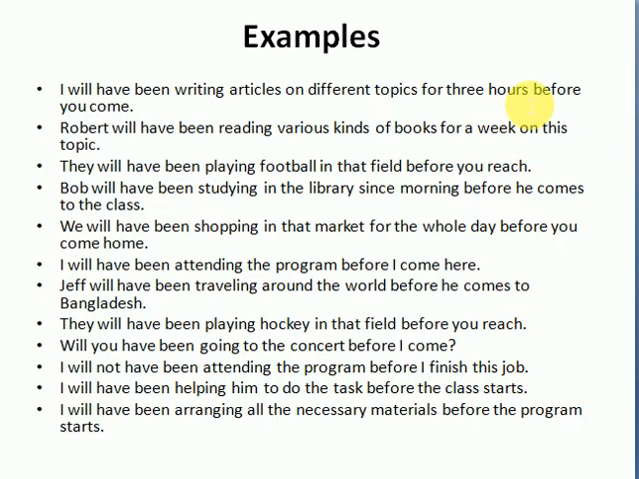ये हो गया हमारा future perfect continuous tense, जिसमें हमने एक ऐसा action जो continued stage में था और कितने time से continued state में था वो बता दिया before you come, और साथ में हमने present simple use करके एक दूसरा action भी state कर दिया है. Robert will have been reading various kinds of books for a week on this topic. So here we have not stated the second action, but we have stated only one action where we have mentioned the thing which has been in a continued state and we have mentioned for how much time that thing was in a continued state.